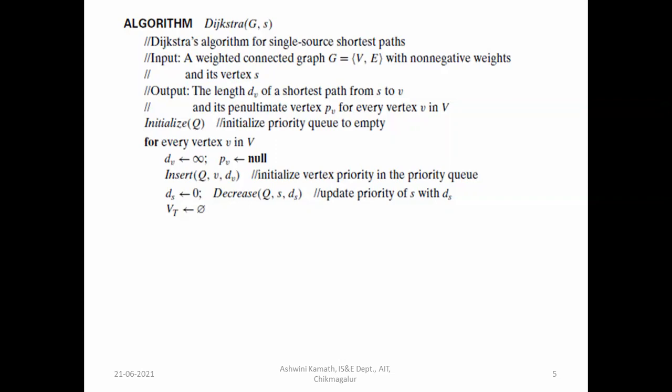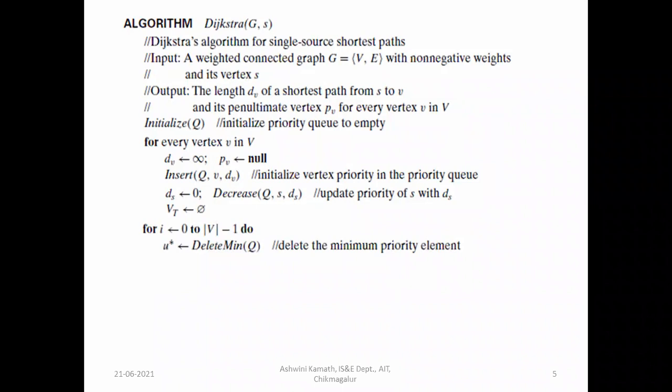Initially the tree vertices are null. It works similar to Prim's algorithm, which finds the spanning tree; it works similar to that. Initially we have not added any tree vertices. Then for i is equal to 0 to number of vertices minus 1, u star is equal to delete minimum of q.